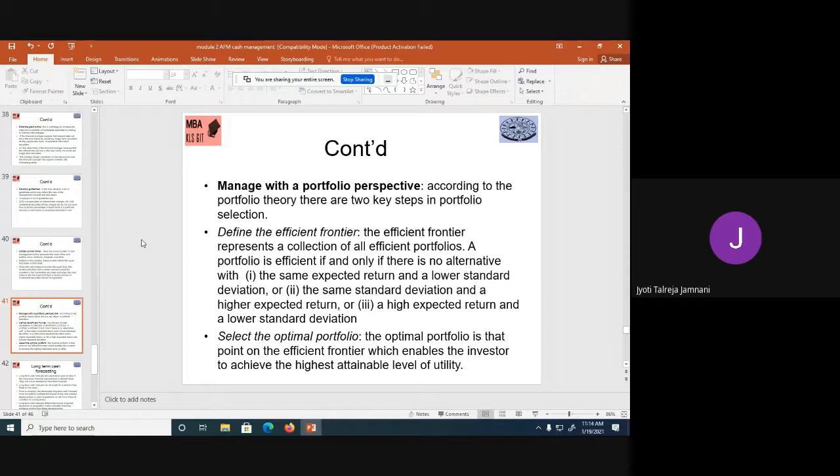Here what we basically do is check the securities which are giving you the same expected return at lower risk, at a lower standard deviation. Standard deviation is risk. Or you have those securities which have the same risk but give you higher returns. Or the third is a high expected return at a low standard deviation. So the three things are: first, you have the same return at low risk. I'll write it here.